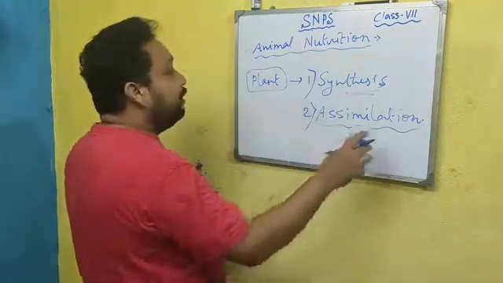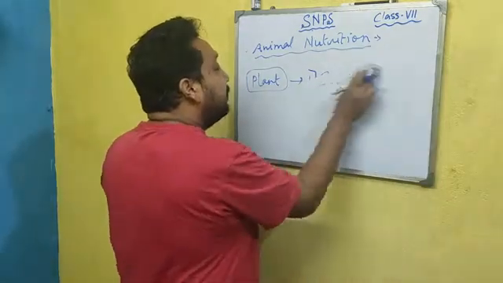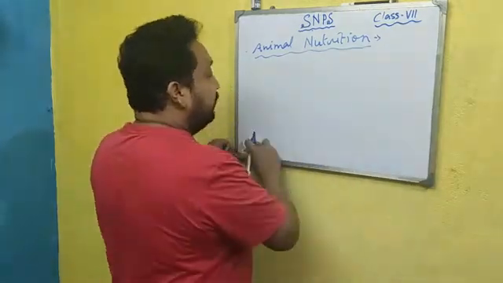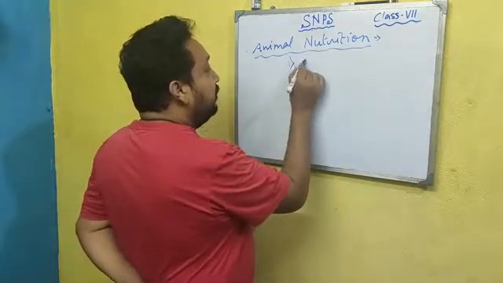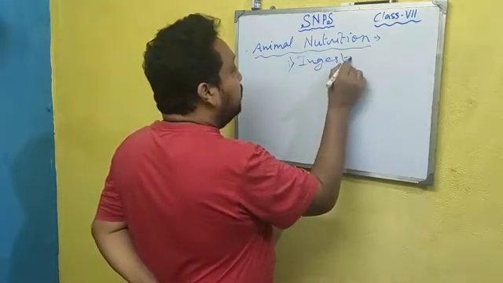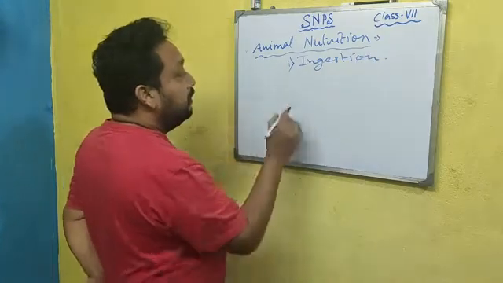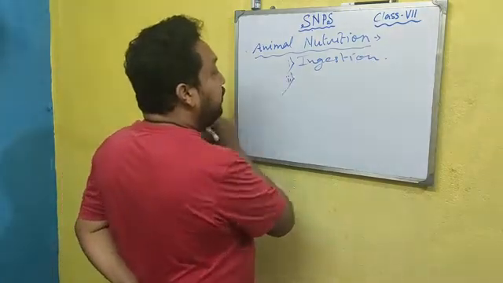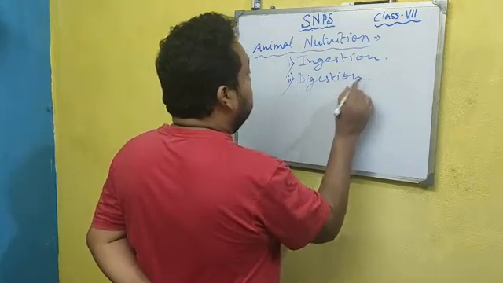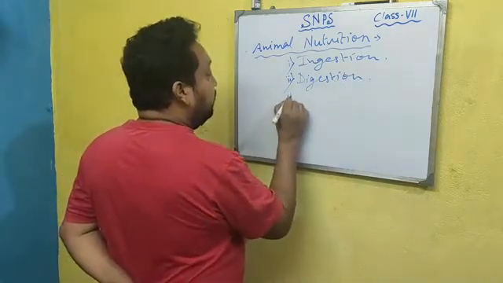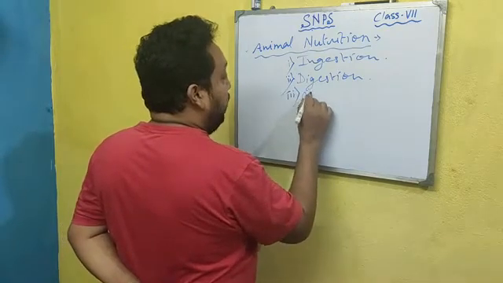But in animal nutrition, there are 5 steps. First, ingestion. Second, digestion. Third, absorption.